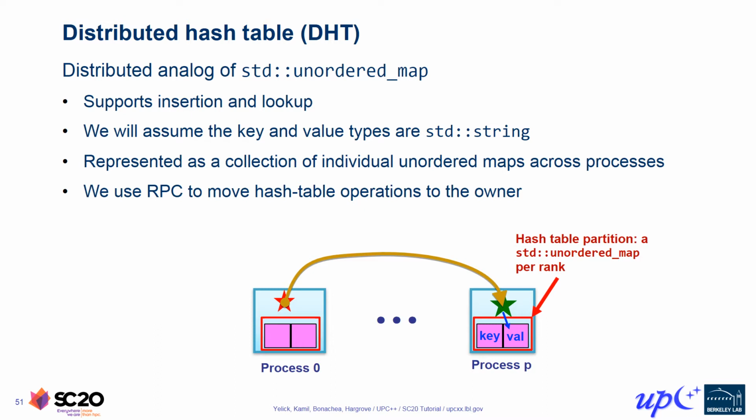see how to apply UPC++ in the context of a new problem, one that arises frequently in certain classes of irregular scientific applications. A distributed hash table, or DHT, is the distributed analog of a std::unordered_map. In case you're unfamiliar with std::unordered_map, it's a key-value container that is basically just a hash table.